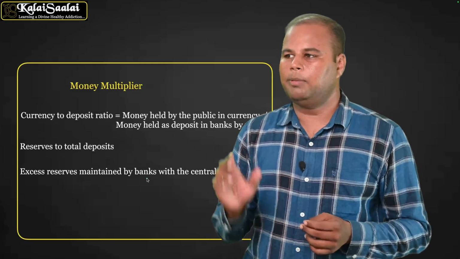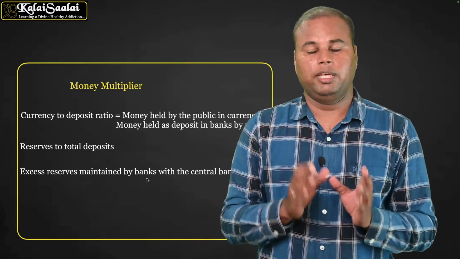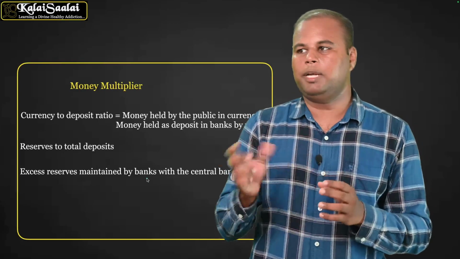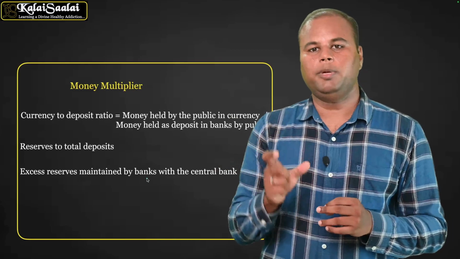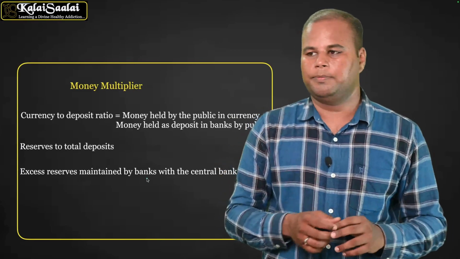It is the money held by the public in hand to money held as deposit in banks. If the public holds more amount of money in banks, then the money multiplier effect will be high. If people try to hold more money in their house, then the money multiplier will be very less.